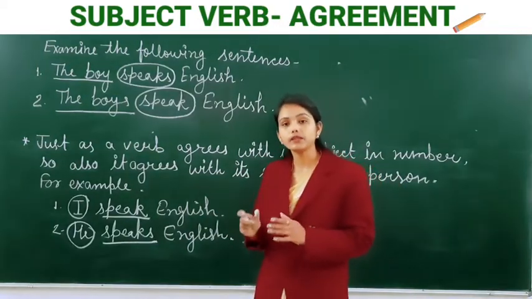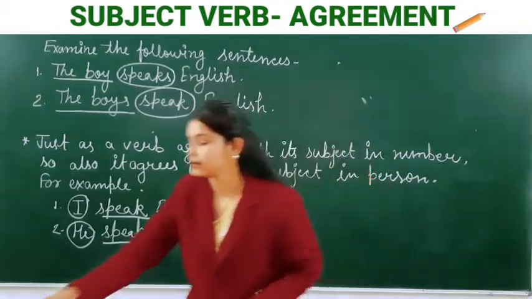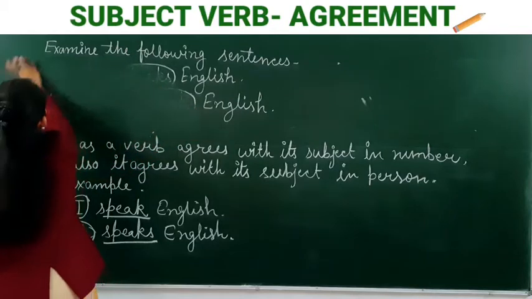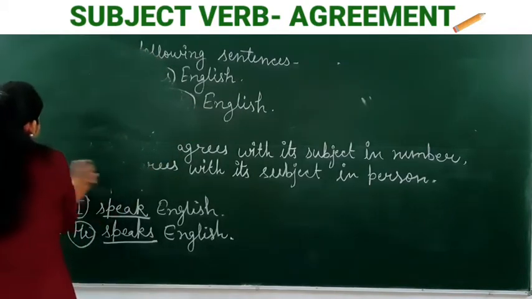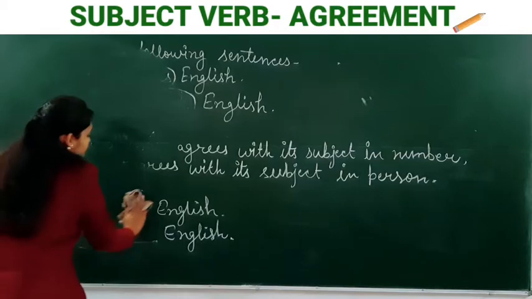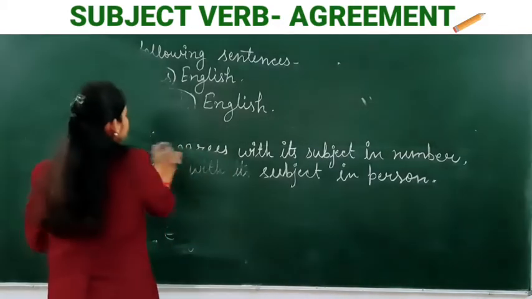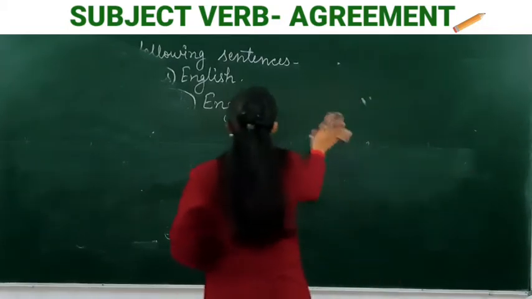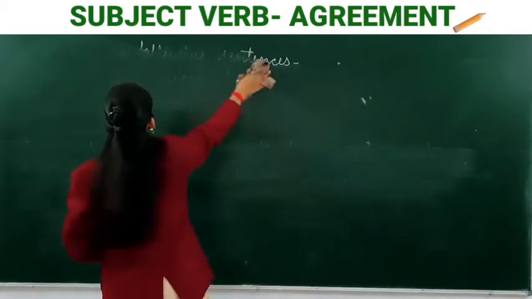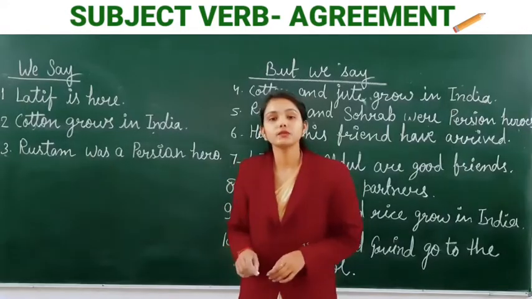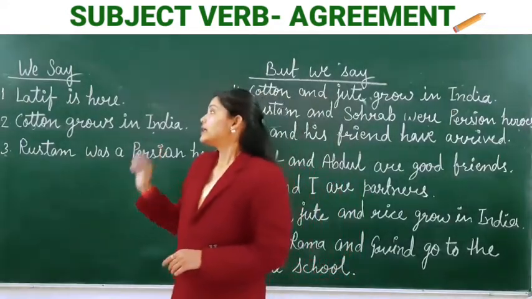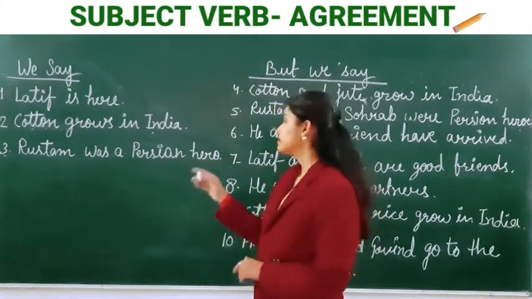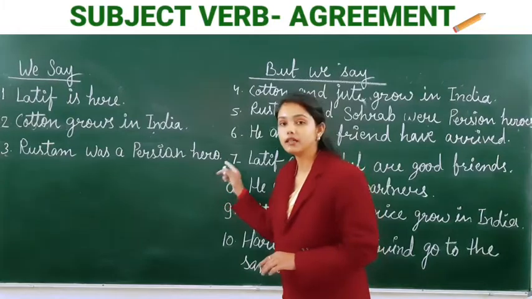Let us understand better with the help of some examples. So have a look. Okay students, listen carefully. Here we say that Latif is here. Second is cotton grows in India. Third is Rustam was a Persian hero.